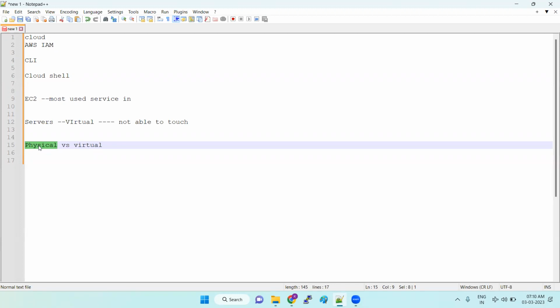One particular space is allocated for you, and a particular desktop or laptop will be assigned to you. But to assign a physical server, a lot of approvals need to be done. Even if you want to upgrade your server, every system contains, if you take your personal system only.